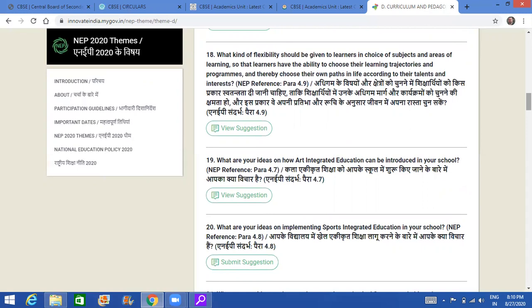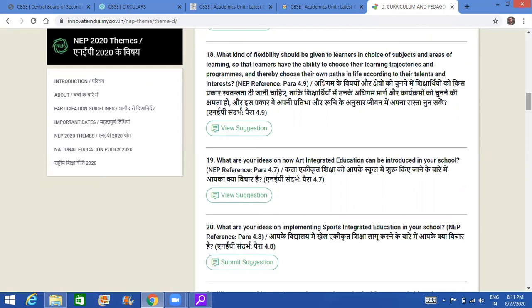So what is the flexibility that you are going to give to the learners in choosing their programs? What are your ideas on art integration? ये देखिए, last year they have introduced art integration and the children are doing it so well. अभी ये देखेंगे कि जो projects submit किए गए हैं, they are so unique, which is bringing out the talent of the students. And by integrating art, music, we are bringing in the multiple intelligence. It's not only about just reading from the book and just producing that and getting marks.